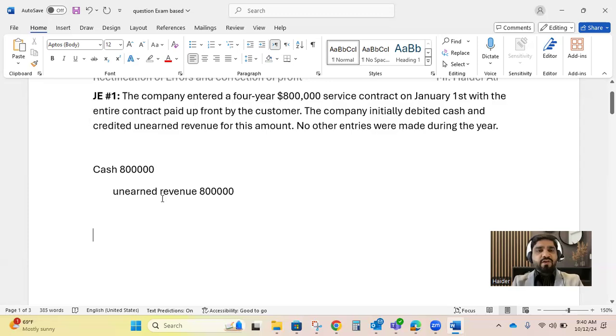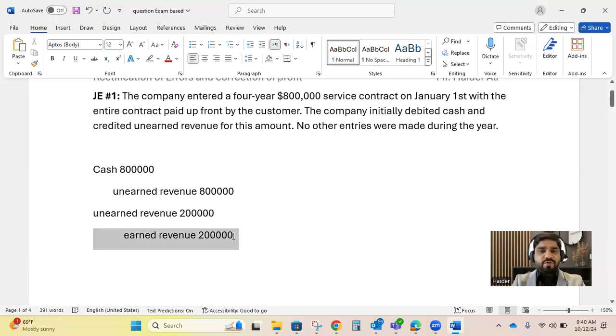We need to recognize it now. What needs to be done? We need to reduce the liability as an adjusting entry. Unearned revenue would be debited and earned revenue would be credited, because we have performed the performance obligation for 1 year. So earned revenue would be credited by 200,000. Due to this adjustment, 200,000 is an increase of your revenue and a reduction of your liability.